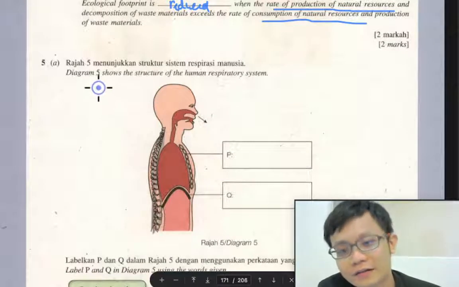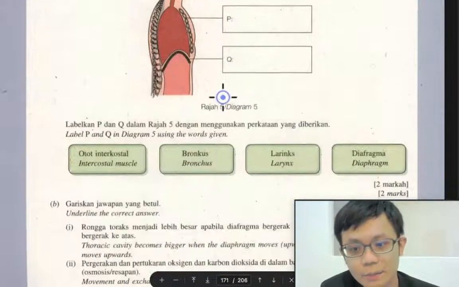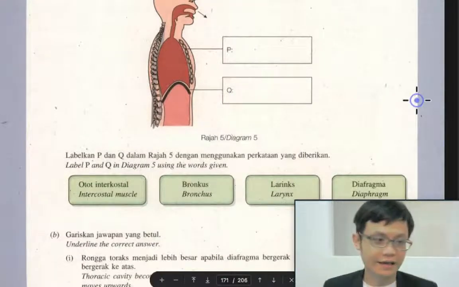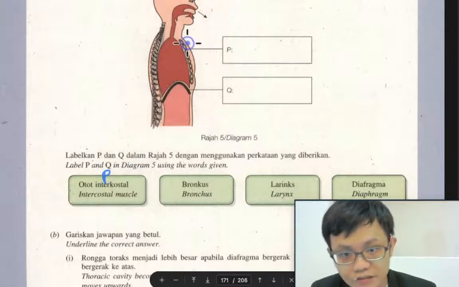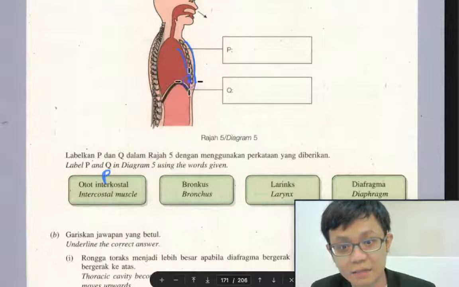Diagram 5 shows the structure of the human respiratory system. P and Q. What is P and what is Q? Yes, very good to those that got the answer. So P will be the intercostal muscle, separated into outer intercostal muscle and inner intercostal muscle.